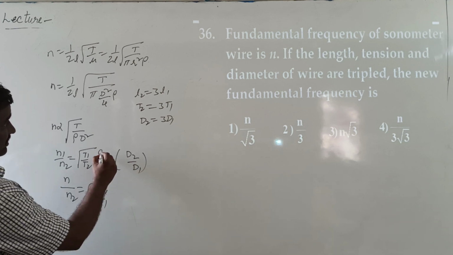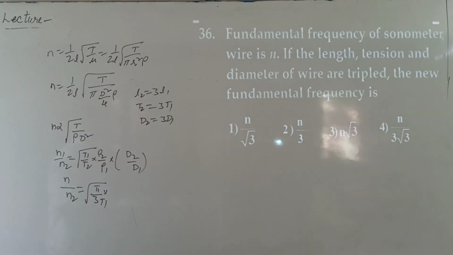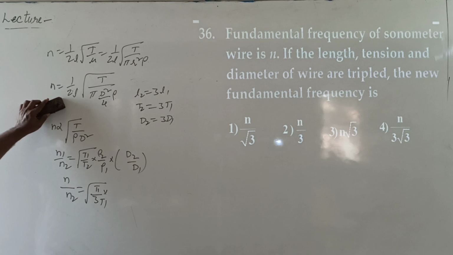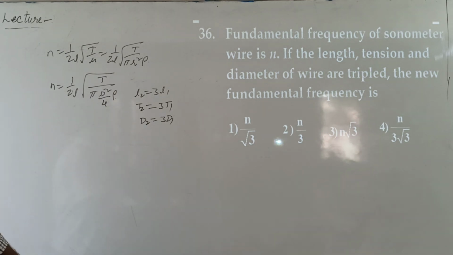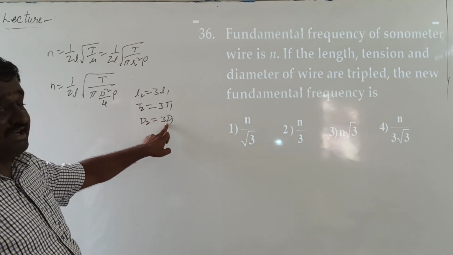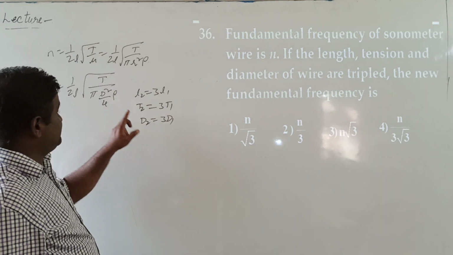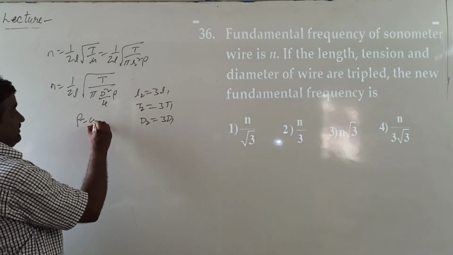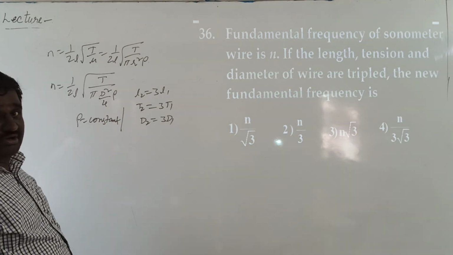From the given data, here length will be changed, tension will be changed, diameter is changed, but density is constant.